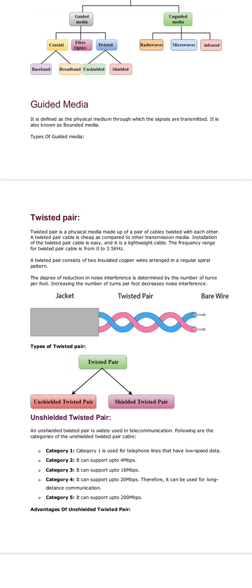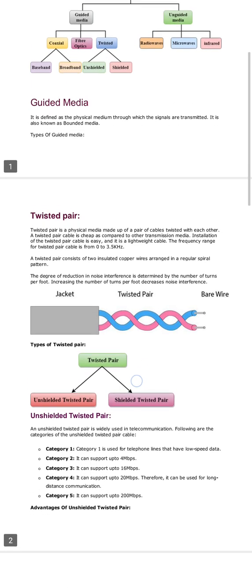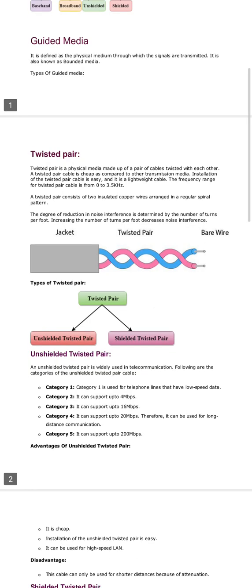Guided media is defined as the physical medium through which the signals are transmitted. It is also known as bounded media. Types of guided media: twisted pair. Twisted pair is a physical medium made up of cables twisted with each other. A twisted pair cable is cheap as compared to other transmission media. Installation of the twisted pair cable is easy and it is a lightweight cable. The frequency range for twisted pair cable is from 0 to 3.5 kHz.